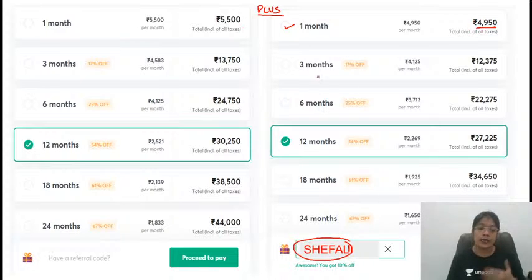For 3 months, like now 3 months are left. ISRO paper is how many marks? So in total, there will be 80 questions and 3 marks per question. So it comes out to be 240.